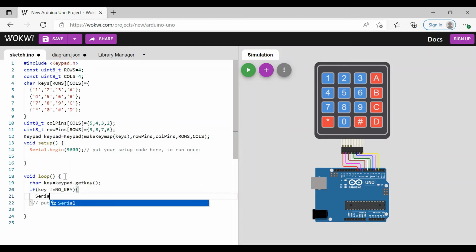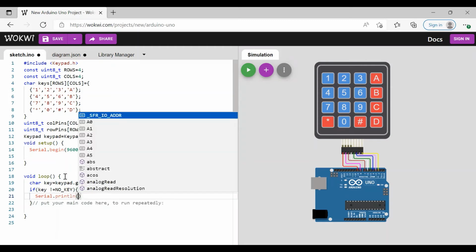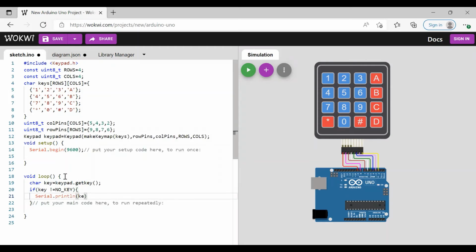Serial.println(key). So this is a program. Now let us start the simulation.